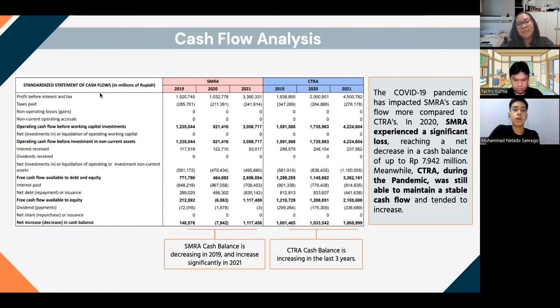For the cash flow analysis per the year of 2020, we can see that SMRA experienced a significant loss, reaching a net decrease in cash balance of up to 7.942 million. However, in contrast, during the pandemic CTRA had a better capability to maintain its cash flow, because the cash flow of CTRA per the year of 2020 actually increased in comparison to SMRA.